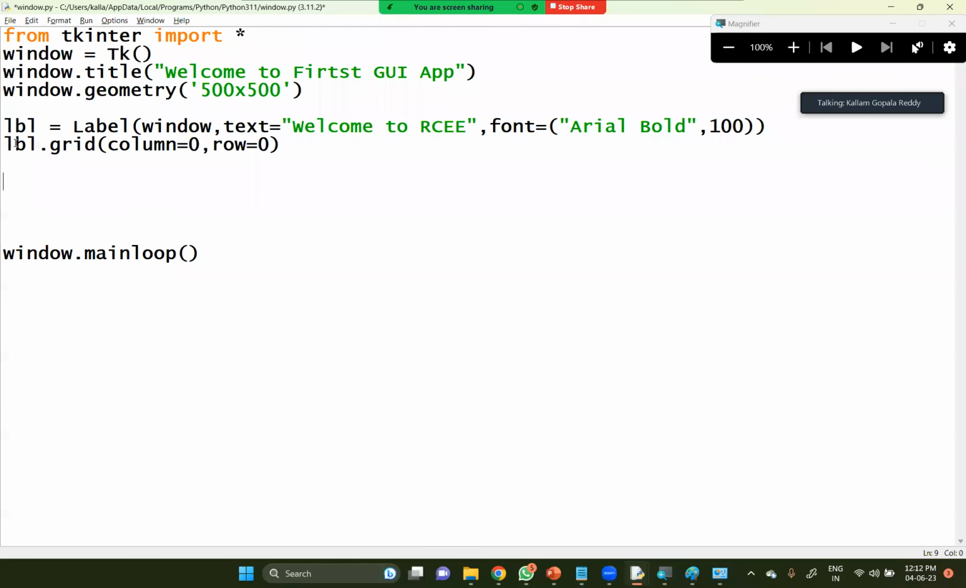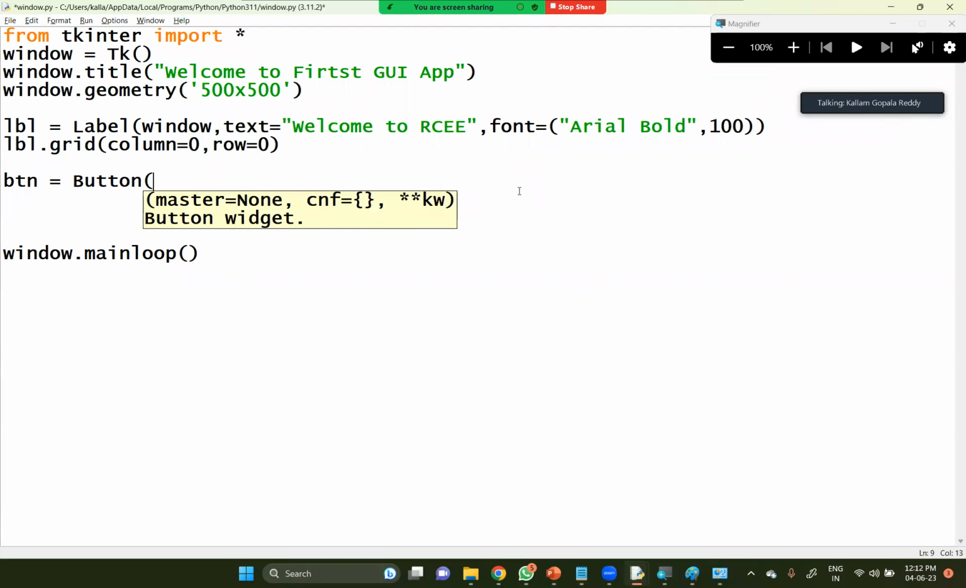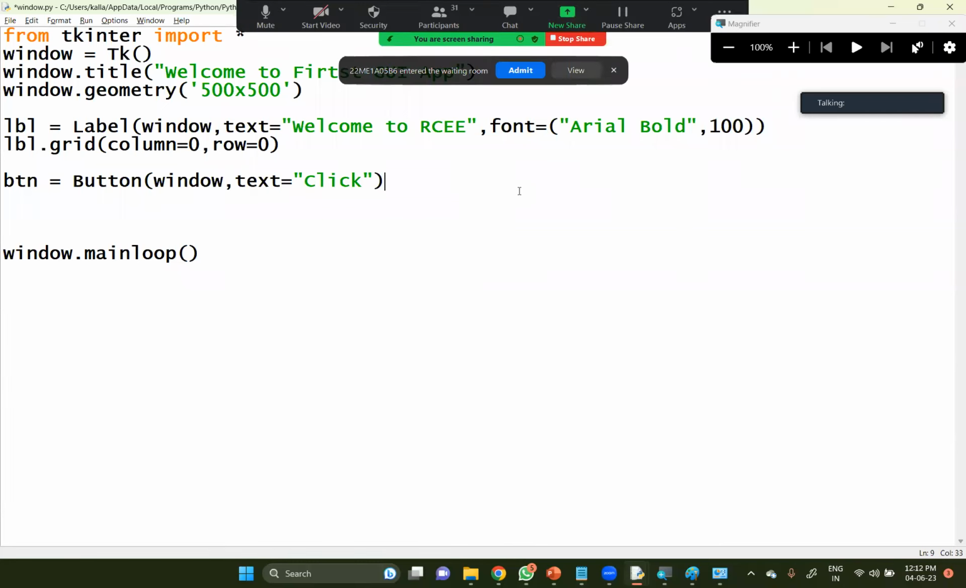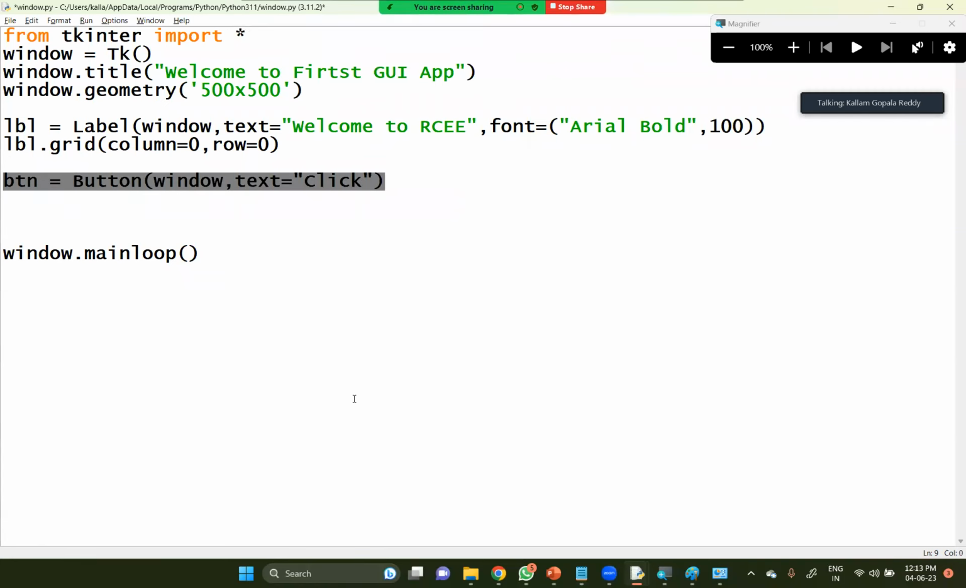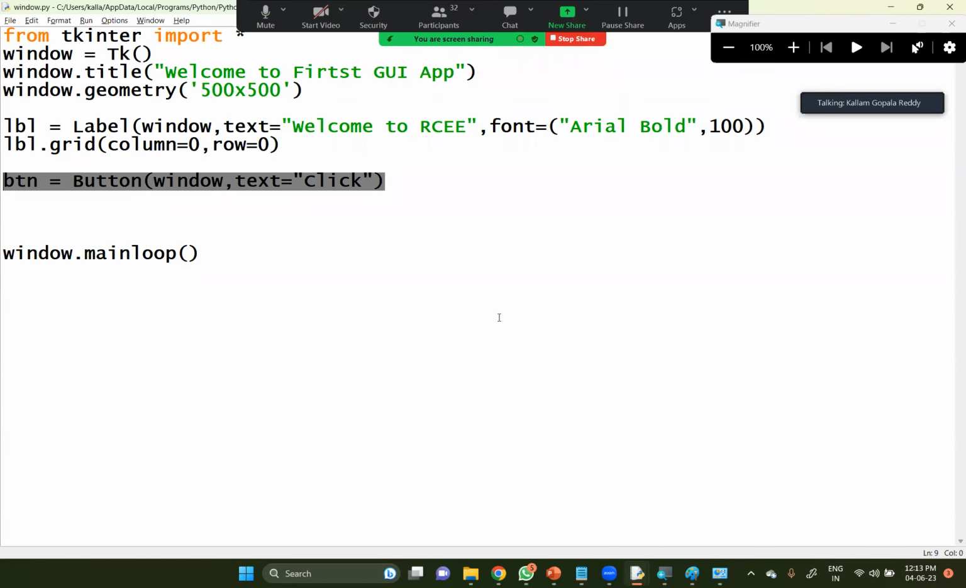Let me show you. Normally people use btn. btn is the button, which will be equal to capital BUTTON, Button of, look at this, master will be window, followed by whatever text I would like to display, text will be equal to click. Okay, click. Here I have created it but not displayed it. I have just created it, that's all. Please understand this. Just created, whether it is displayed to you or not? No, it should not be displayed to you.